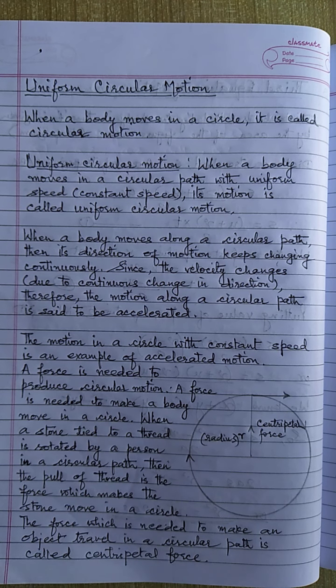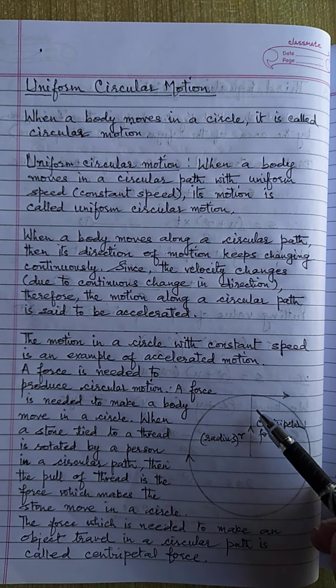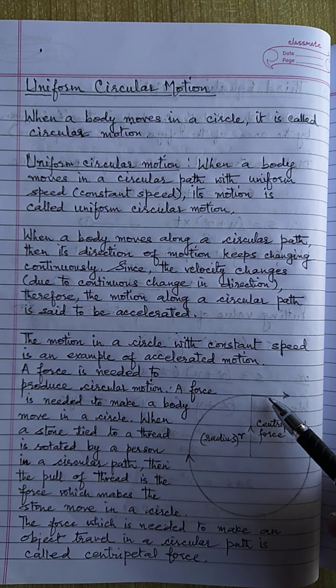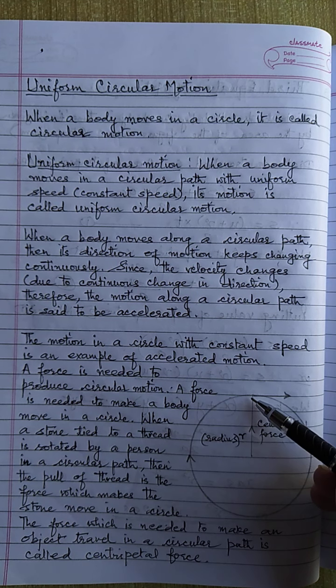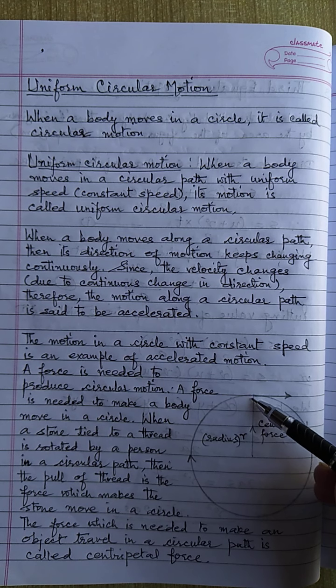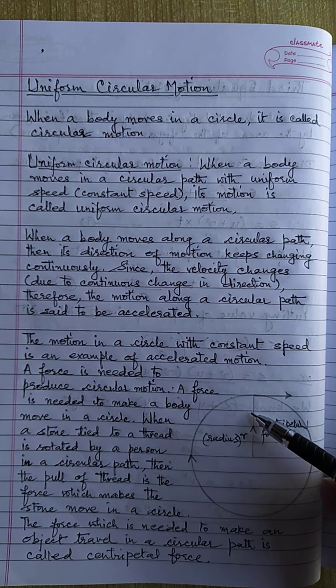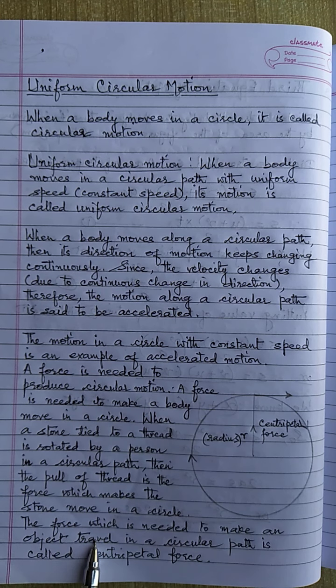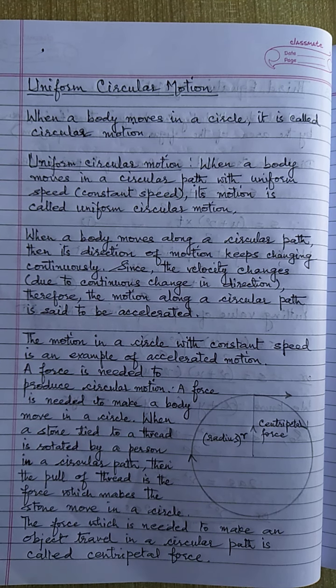Now suppose that if this thread is released or cut, then the stone will move in this direction. It is known as the tangential direction. The force provided by the hand through the thread to the stone is known as centripetal force. The force which is needed to make an object travel in a circular path is called centripetal force.